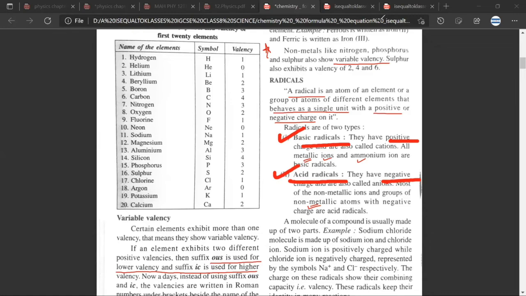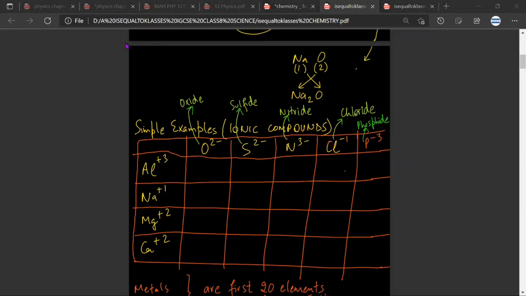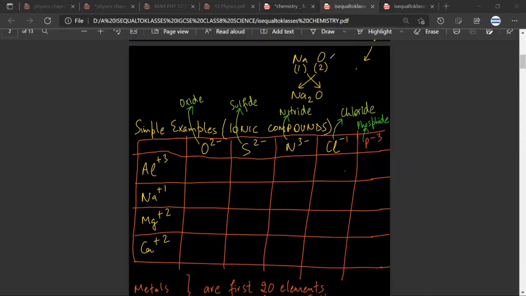Any doubt here, Mr. Satya? No, sir. Okay. Now we'll start with simple examples. Once you get comfortable, we'll move on to the difficult examples. Now let us understand how the crisscross method works. One second, Mr. Satya.